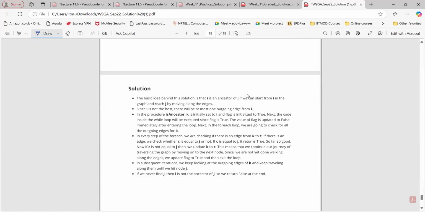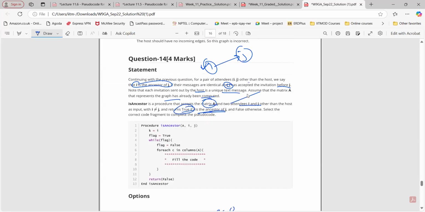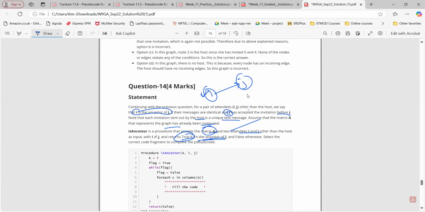No, that is not correct. We said that the host is 3, other than the host, right? So for I and J other than the host, we say I and J's message are identical, and I got the invitation before J.